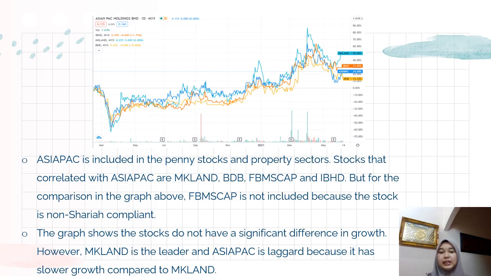Asia Pac is included in the penny stocks and property sectors. Stocks that correlate with Asia Pac are MK Land, BDB, FBM's CAP, and also IBHD. But for the comparison in the graph above, FBM's CAP is not included because the stock is non-Sharia compliant. The graph shows the stocks do not have a significant difference in growth. However, MK Land is the leader and Asia Pac is the laggard because it has lower growth compared to MK Land.